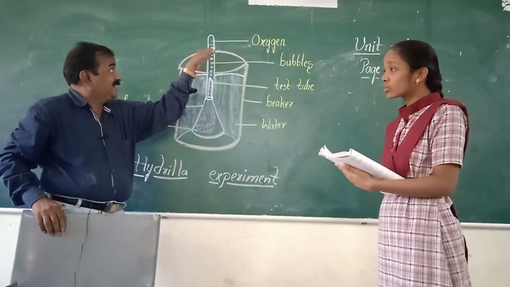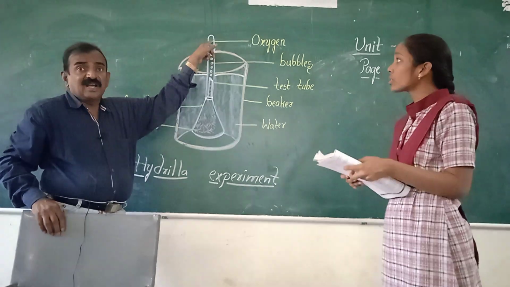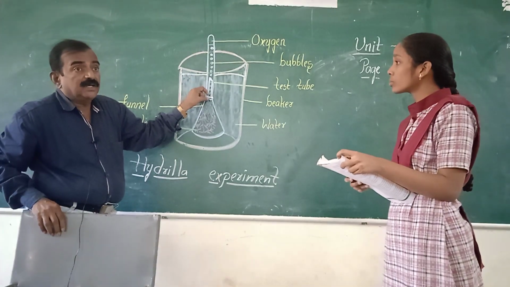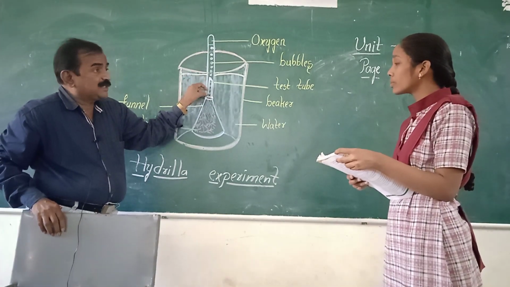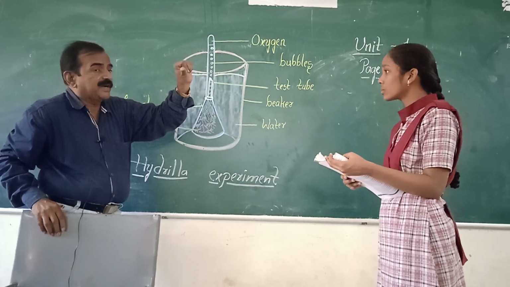After getting a sufficient amount of air bubbles in the funnel, this is the other end of the funnel. And carefully lift the test tube from the narrow end of the funnel, keeping your thumb, and allow the water to flow out.